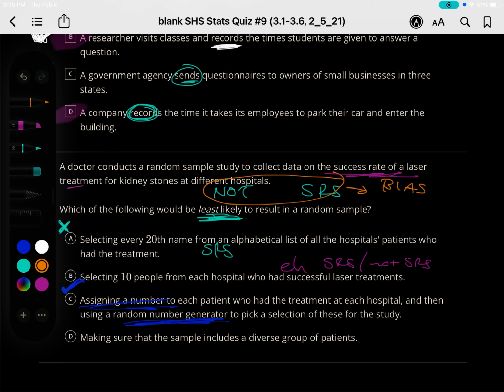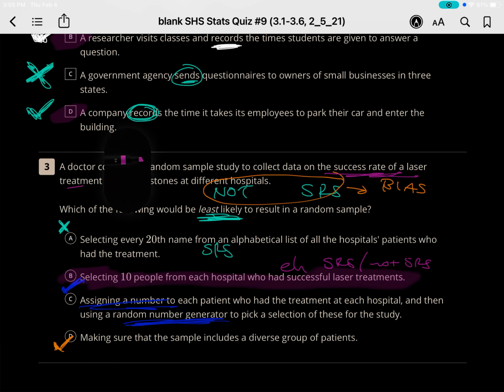And D, making sure that the sample includes a diverse group of patients. This one looks okay as well. So this one looks a little bit iffy, just picking the students who had successful laser treatments. What happens if they didn't?